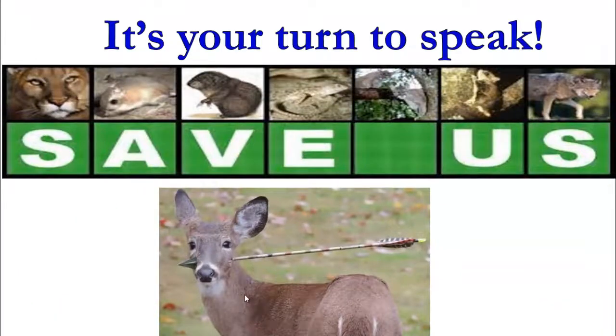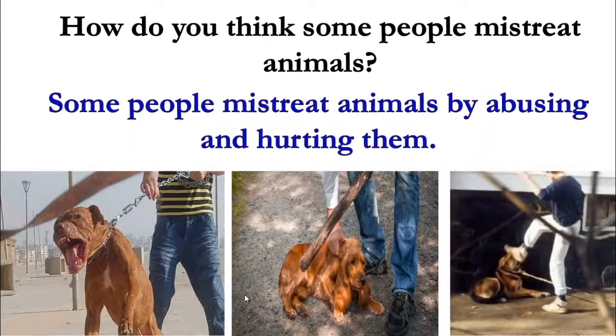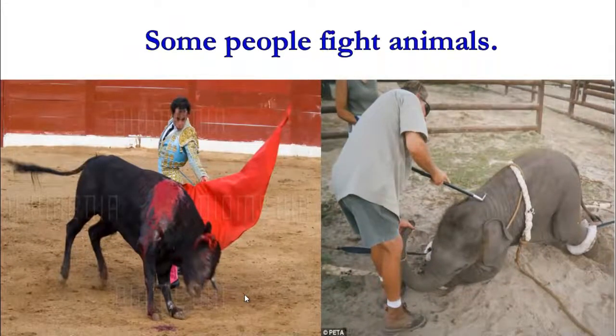Okay, now let's speak about some points. How do you think some people mistreat animals? That's right, we can say some people mistreat animals by abusing and hurting them. Okay? Some people fight animals. If you look at this picture, we find some people are fighting animals.